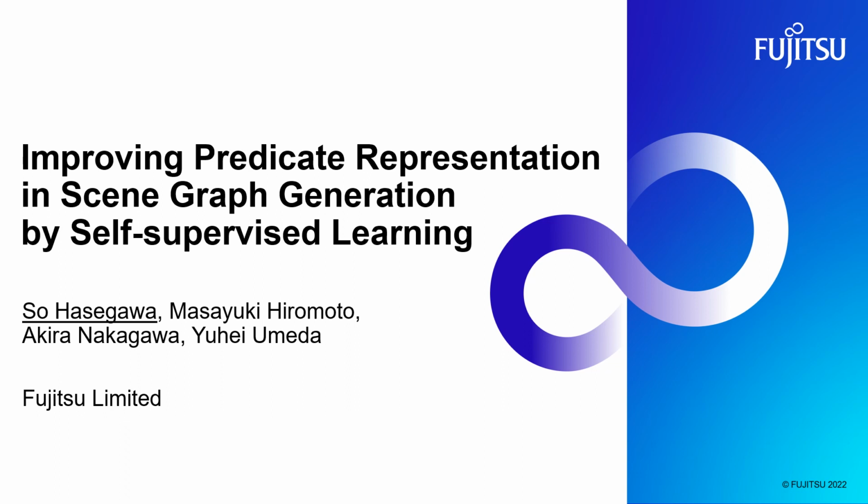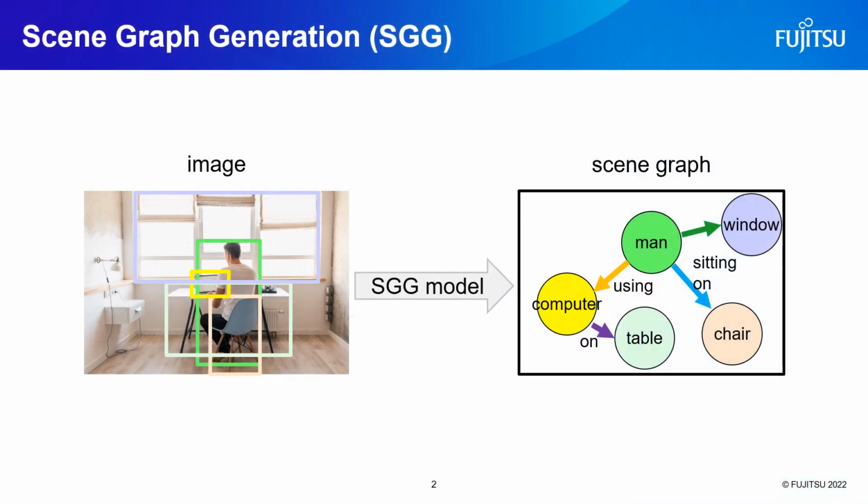The title is Improving Predicate Representation in Scene Graph Generation by Self-Supervised Learning. Scene graph generation is the task that aims to convert images into informative scene graphs. Scene graphs consist of nodes and edges. Nodes represent objects in images, and edges stand for relationships between two objects. In scene graph generation, the node is called a subject or object, and the edge is called a predicate.